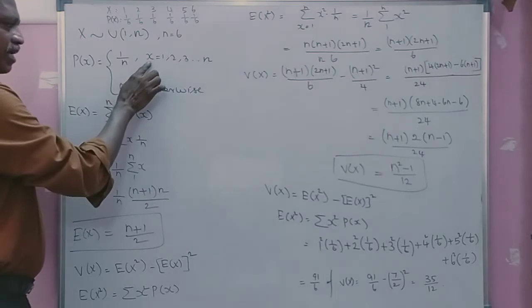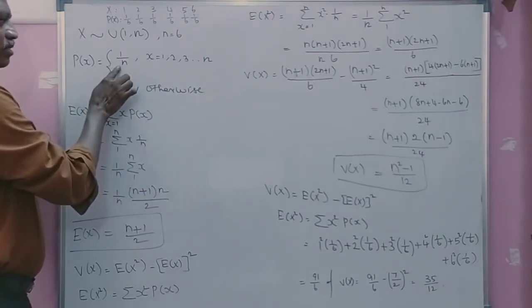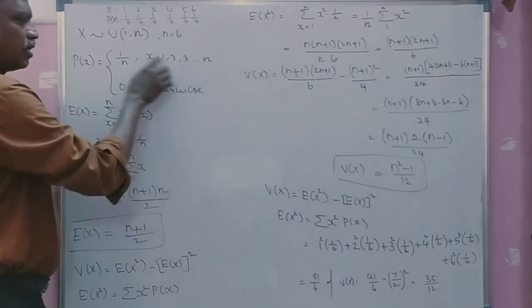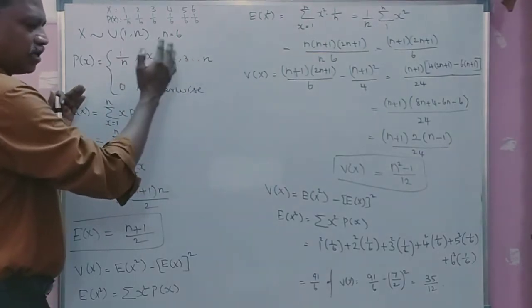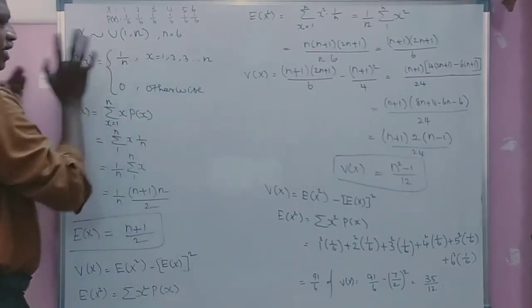That is, when the random variable x takes 1, the probability value is 1 by 6, here n is 6. When x takes 2, the probability value is 1 by 6. So each x value receives the same probability value. This is the probability function of discrete uniform.